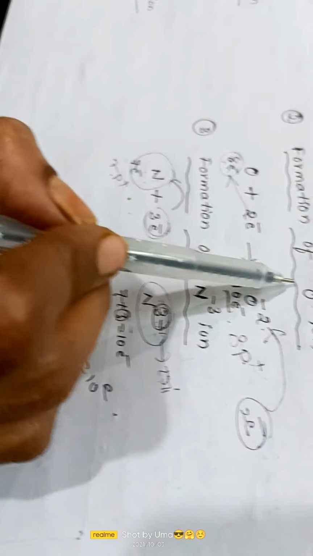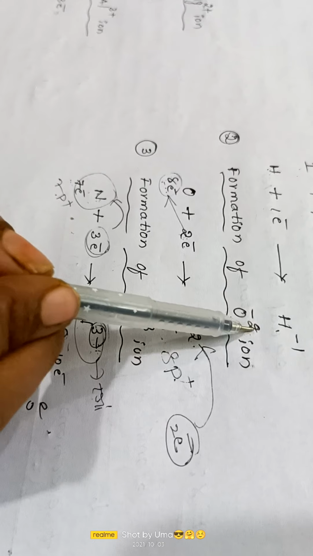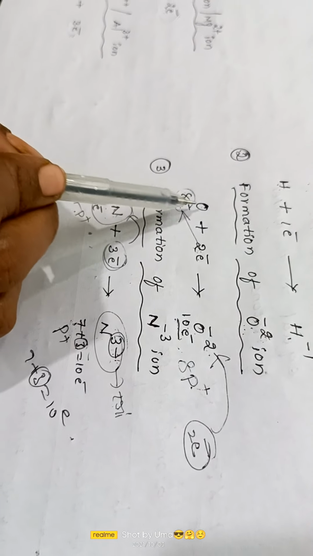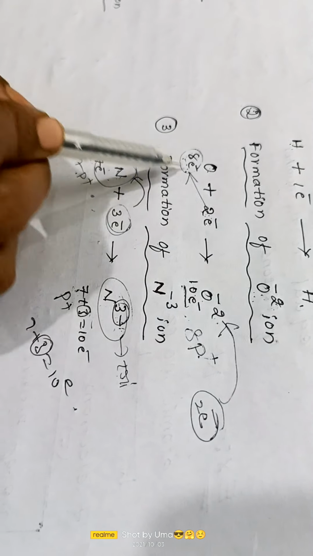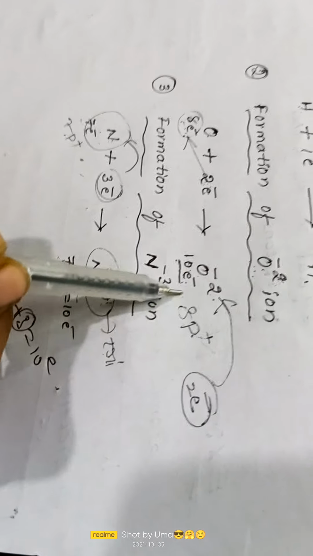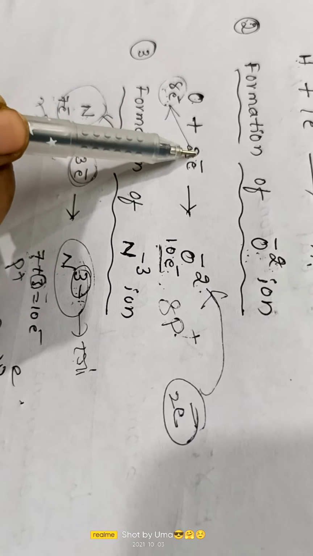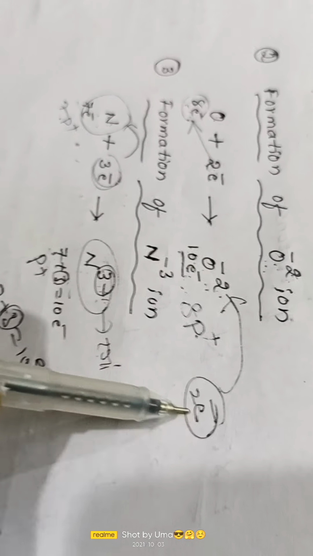Now let us see the divalent anion. Divalent means 2 units of negative charge on the symbol of the atom of the element. Here oxygen has 8 electrons in it. So if it gains 2 more electrons, then the total is now 10 electrons. That means it possesses 10 electrons now in the form of oxide. So oxygen, by taking 2 electrons, will become oxide, which contains minus 2 units of negative charge.